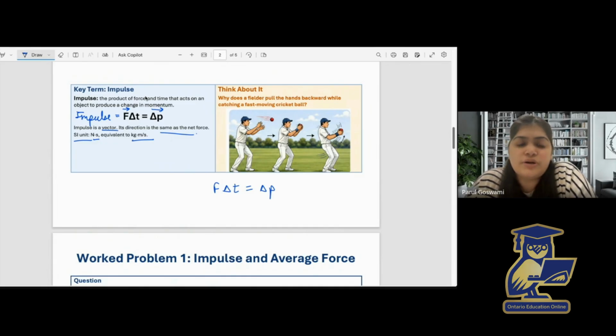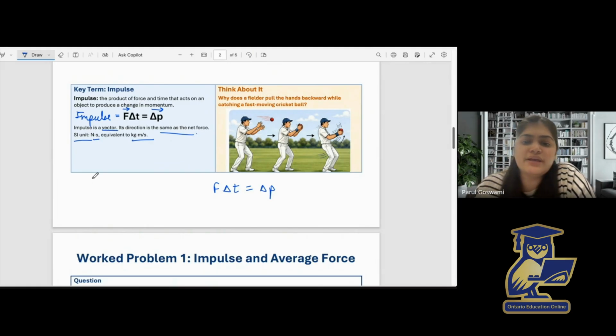Now, here is the important part. If the fielder stops the ball suddenly, the stopping time is very small. So, if the time is very small, the force is large, and that large force can hurt the fielder's palm. But when the fielder pulls the hands backward, the stopping time increases. The ball still comes to rest, so the change in momentum is the same, but the time is longer. Since the time is longer, the force is smaller. So pulling the hands backward reduces the force on the hands.